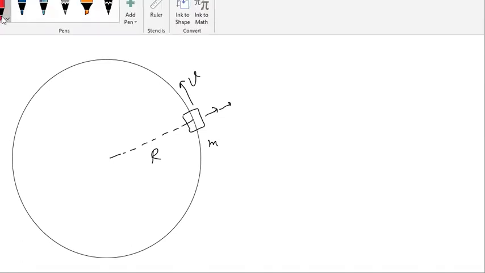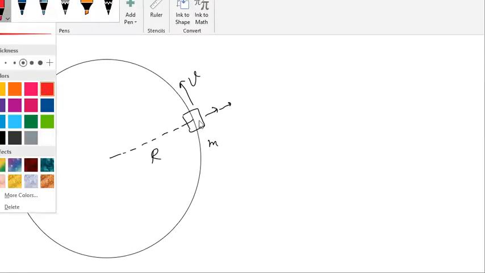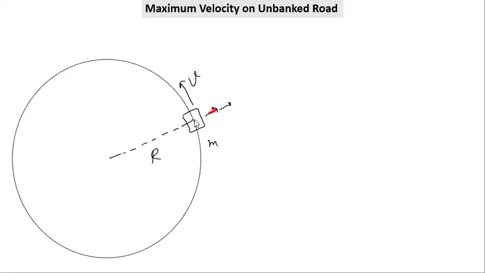Suppose this is a circular road and the radius is r, and there is a vehicle whose mass is m and which is traveling with velocity v. Now if you observe, if you increase the velocity of this mass, the mass will try to go outwards. It means something is stopping it from going outwards, and that is friction, which is towards the center.